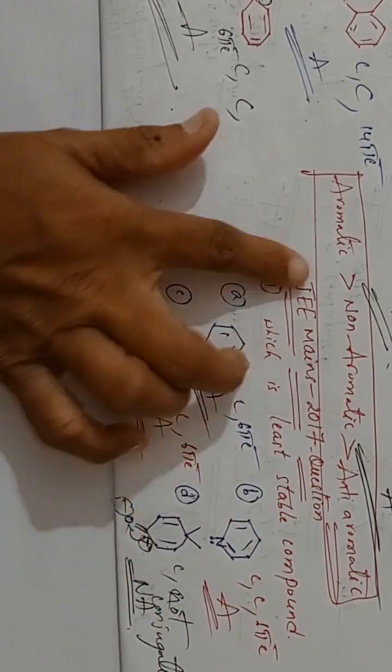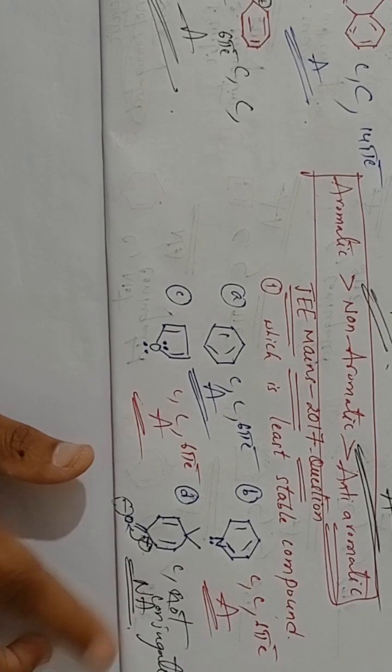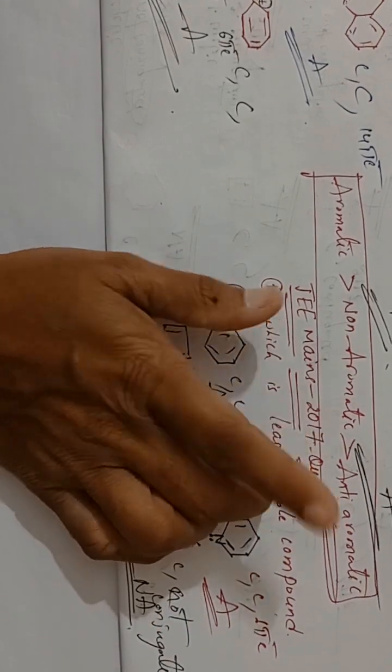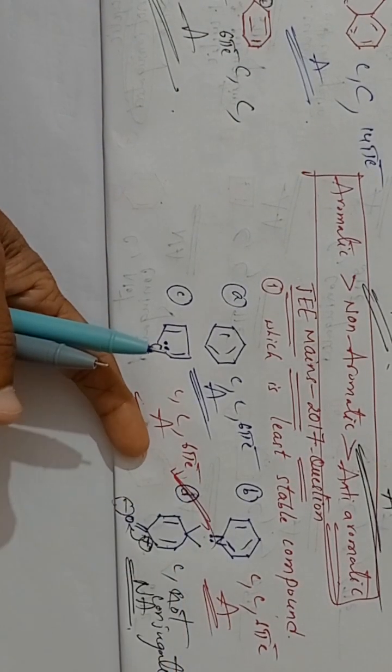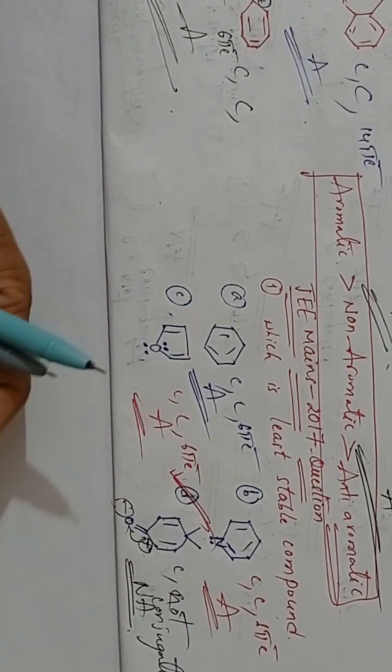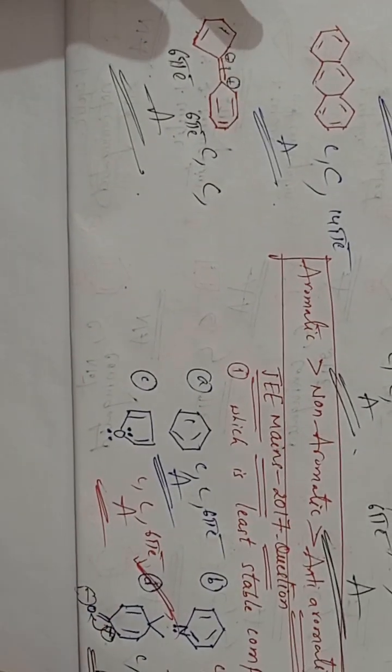Among aromatic and non-aromatic compounds, which is least stable? Non-aromatic. Understanding? So that's why the answer is which option? D option is the correct answer, because it is non-aromatic. Understanding, students?